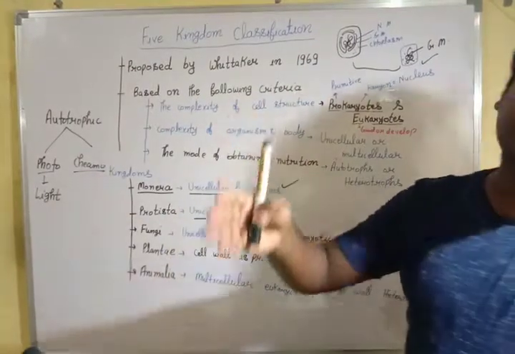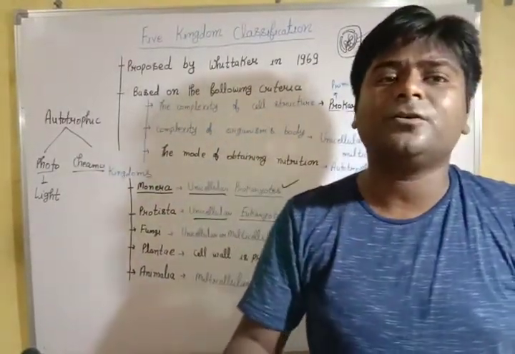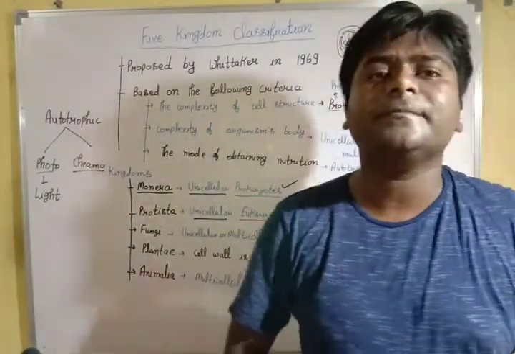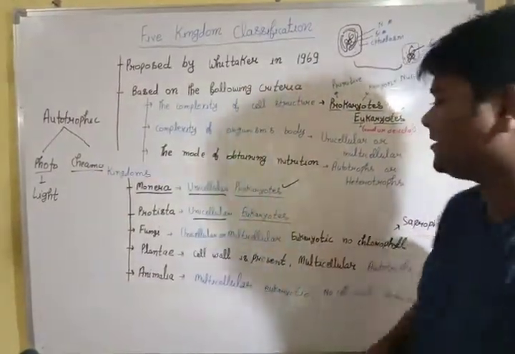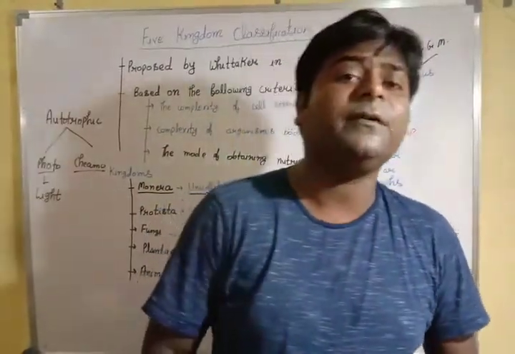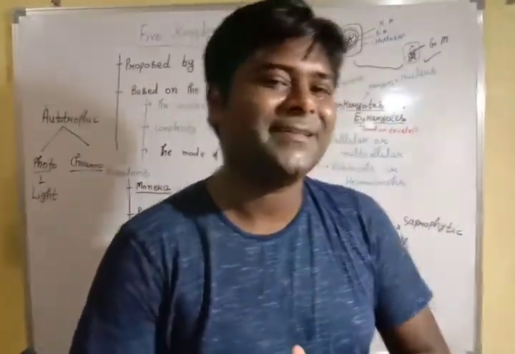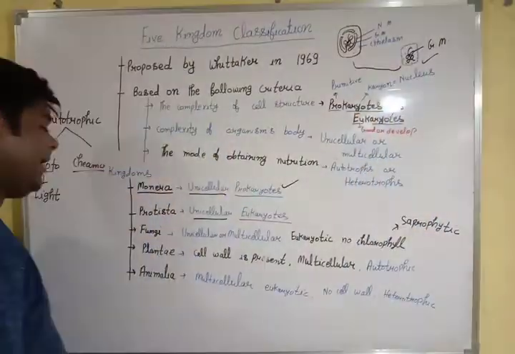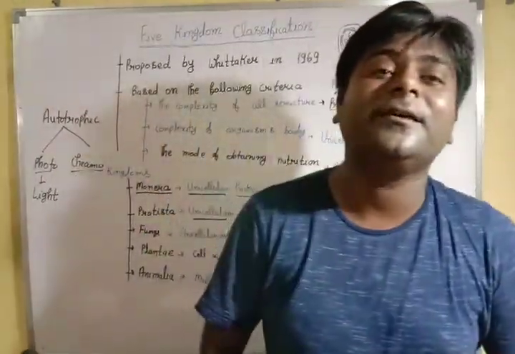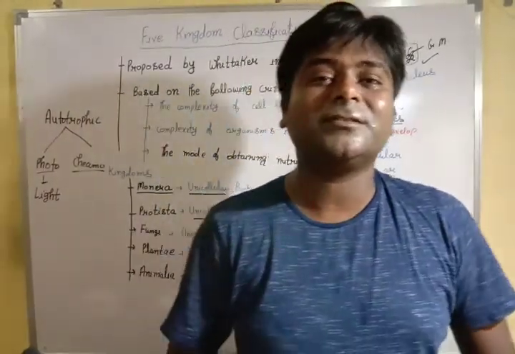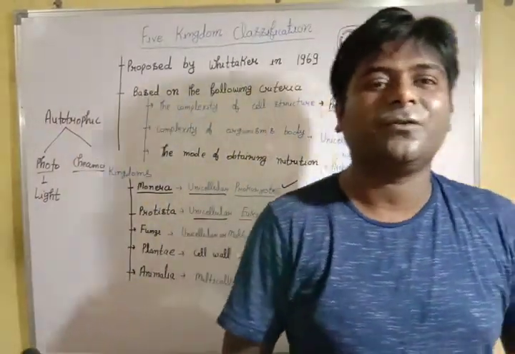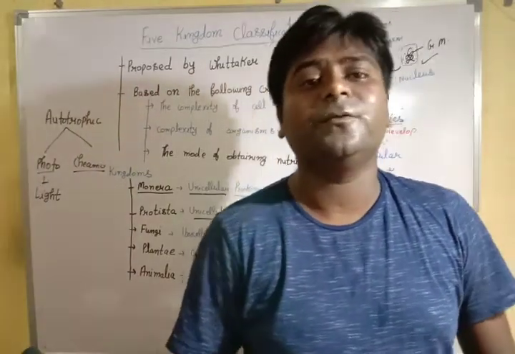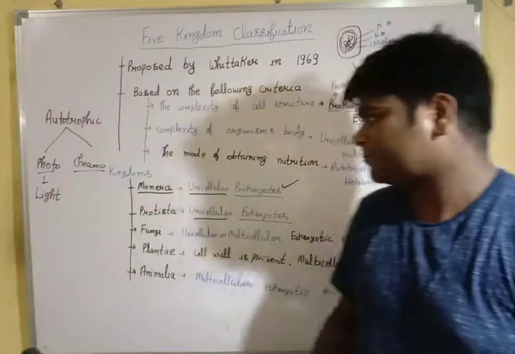Protista, some are having autotrophic and some are not. Fungi completely heterotrophic. Saprophytic mode of nutrition I explained to you. Plantae having chlorophyll, producers, they are generating food for everyone. And Animalia heterotrophic, we are exploiting resources to get the nutrition. So we cannot produce our own food, we are dependent upon others.